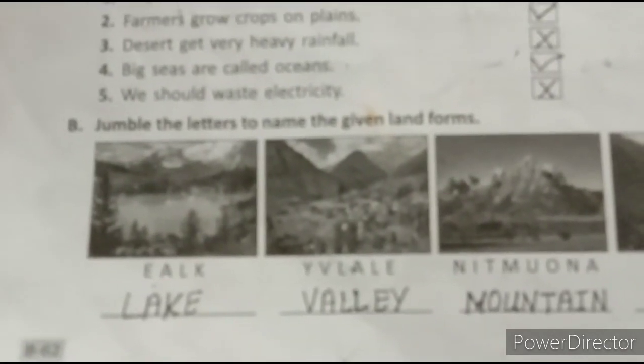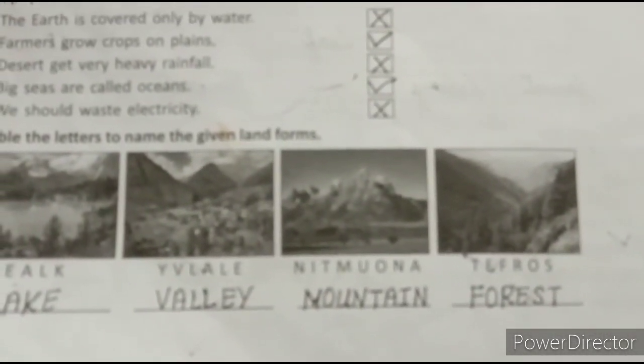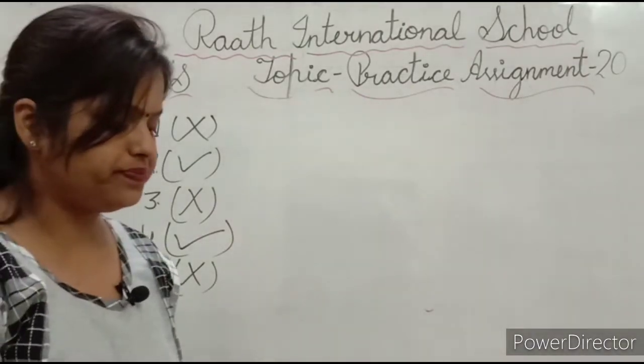Y-V-L-A-L-E. Yes, what means? Valley. V-A-L-L-E-Y. Next. Yes, see the picture? This is mountain. M-O-U-N-T-A-I-N. Mountain. And last one is forest. F-O-R-E-S-T. Forest. Okay. Now next, write two lines each of these.